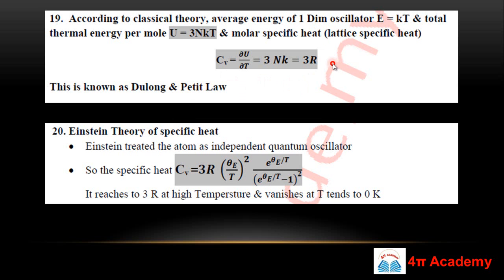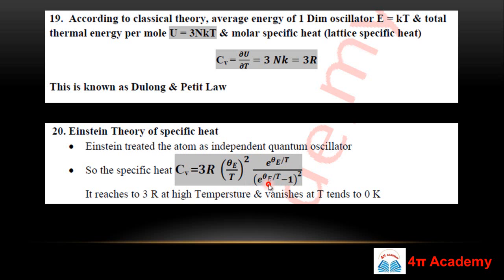But this theory failed because there are many concepts which cannot be explained using it. After this, Einstein's theory came into the picture, using different assumptions. The assumption they took into account is that the atom behaves as an independent quantum oscillator. Based on these assumptions they derived the value of specific heat: Cv is 3R (theta E upon T) whole square, e to the power theta E upon T, upon (e to the power theta E upon T minus 1) whole square.